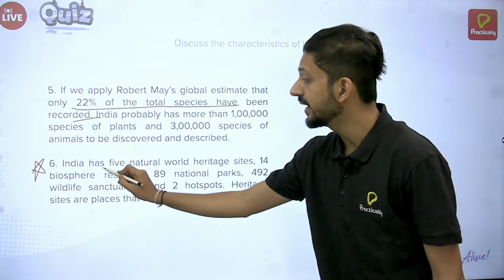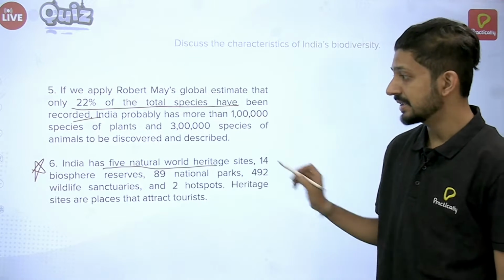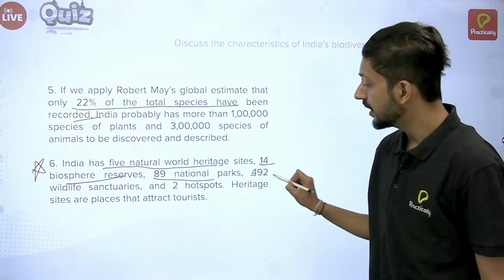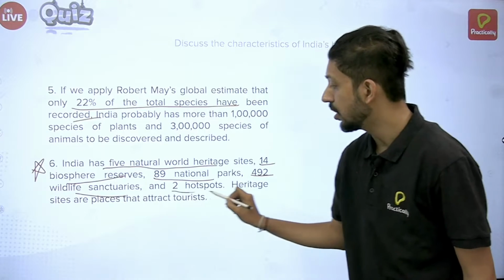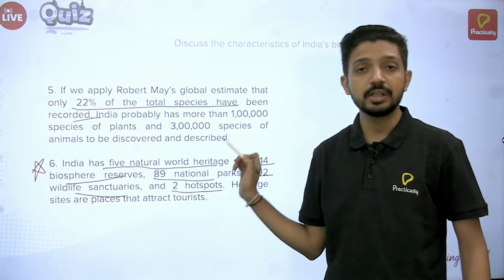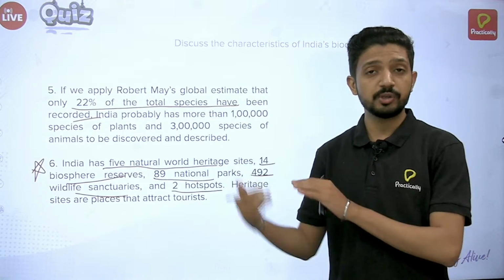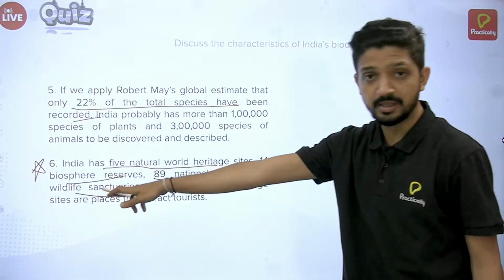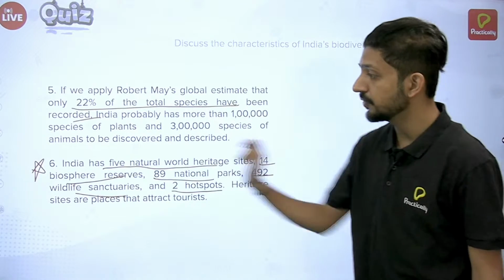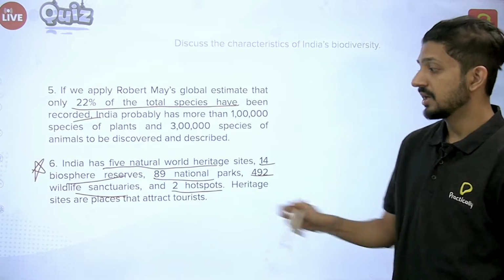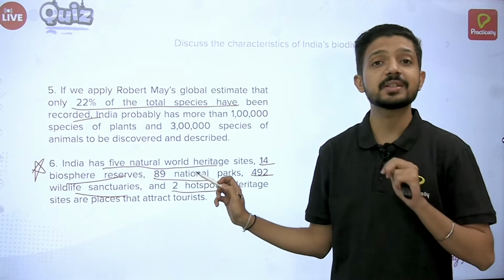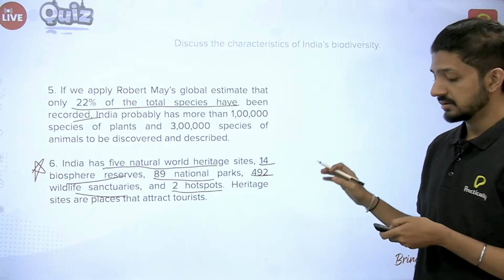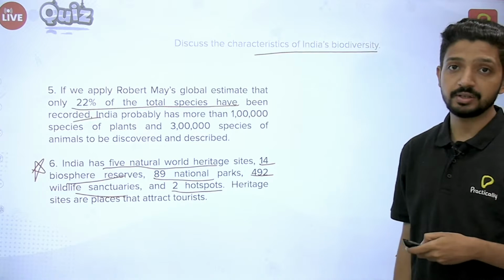India has 5 natural world heritage sites, 14 biosphere reserves, 89 national parks, 492 wildlife sanctuaries and 2 hotspots. Again, this data is important. We need to remember it. It is also useful for competitive exams. So do remember these numbers. Okay, 5 natural world heritage sites, 14 biosphere reserves, 89 national parks, 492 wildlife sanctuaries and 2 hotspots. And if you remember, out of these 2 hotspots, 1 is present in Western Ghats. So yeah, this answers the question about discussing India's biodiversity.